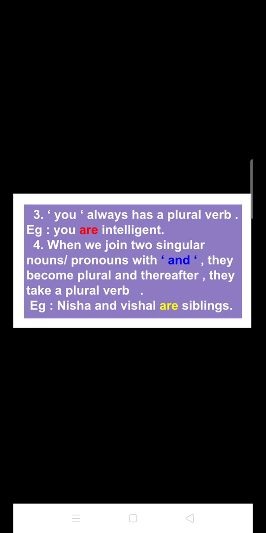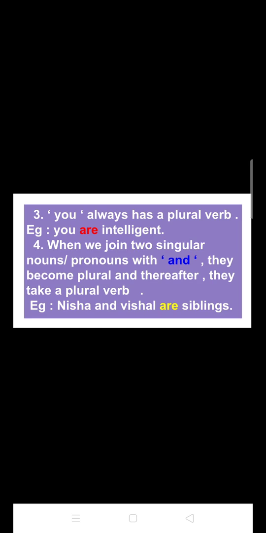Now number 3, you always has a plural verb. It means that suppose you have the subject you in a sentence, then your verb has to be in plural form. Say for example, you are intelligent. Here the verb are is plural as the subject is you.